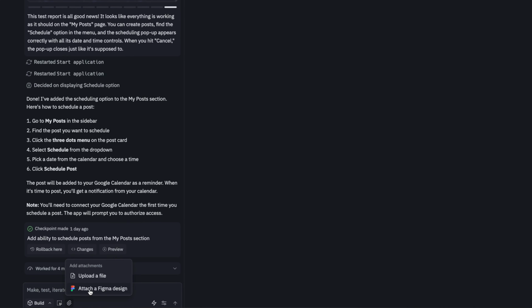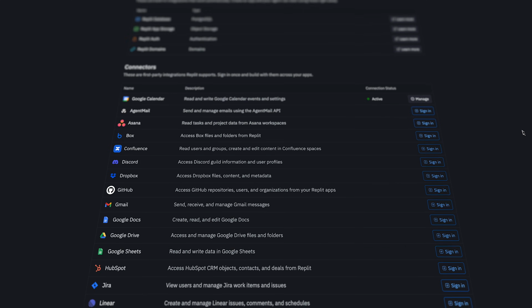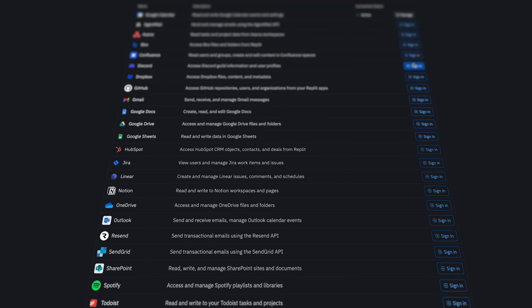It integrates really well with Figma, which I like because it's a tool that I'm in all day anyway as a designer. I don't need an API key or to make a developer account in order to integrate my app with things like Claude or OpenAI. I can use third-party connectors and integrations like Google Calendar. Oh, and I don't have to worry about losing all of my work because it has built-in version control. Those are just some of the things you really want to consider when you're choosing what tools to build your app with. And for all of those reasons, I'm going to go with Replit.